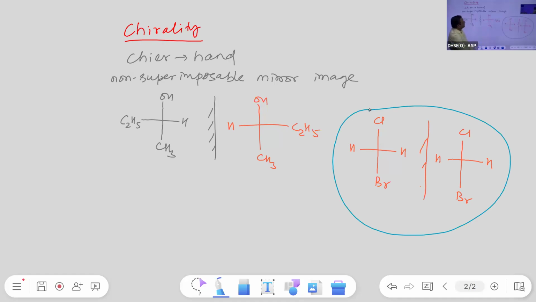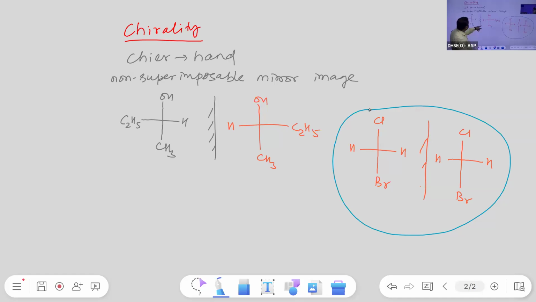Check. These are superimposable mirror images of each other. So the second compound is optically inactive, but the first compound is optically active, because the first compound forms non-superimposable mirror images with each other.